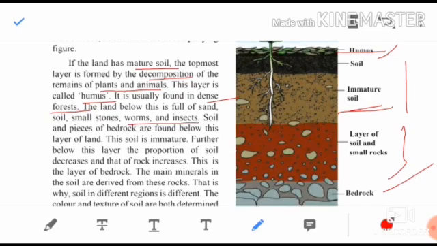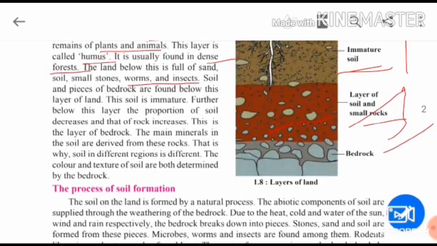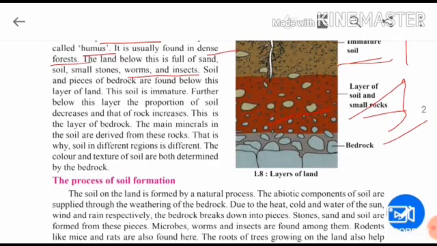Now children, further down it is immature soil. As you go further below, you will find layers of soil and some small rocks. Further below this, the proportion of soil decreases and rock increases. As you go down and down, soil becomes less and the proportion of rocks increases. Further below, this layer is bedrock. The last layer is of bedrock.